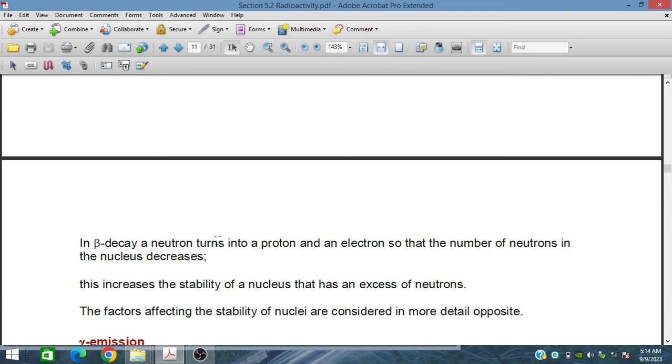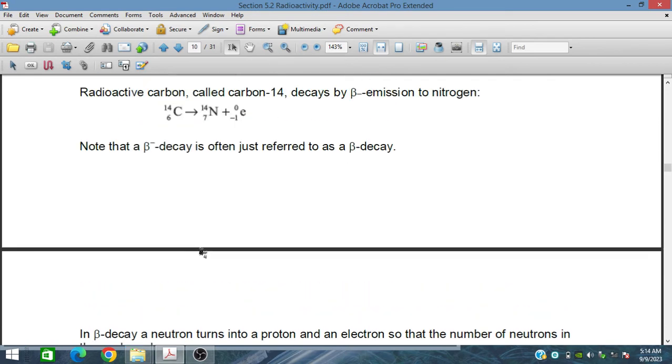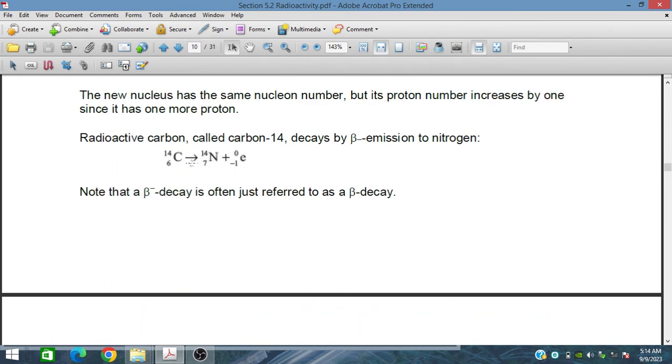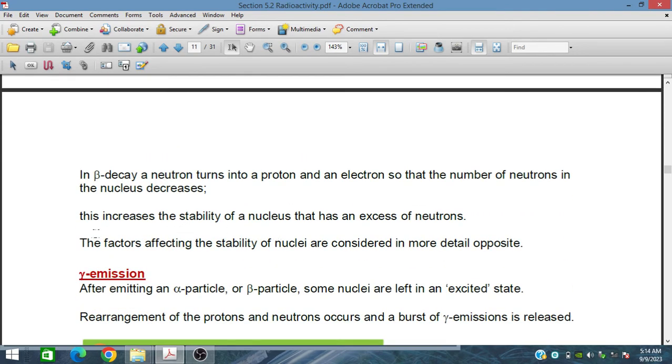In a beta decay, a neutron turns into a proton and an electron, so the number of neutrons in the nucleus decreases. This increases the stability of a nucleus that has an excess of neutrons. The factors affecting the stability of nuclei are considered in more detail later.